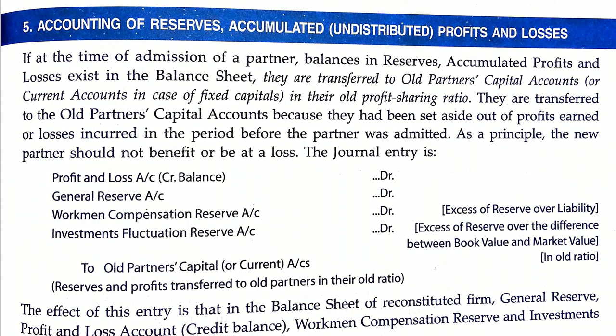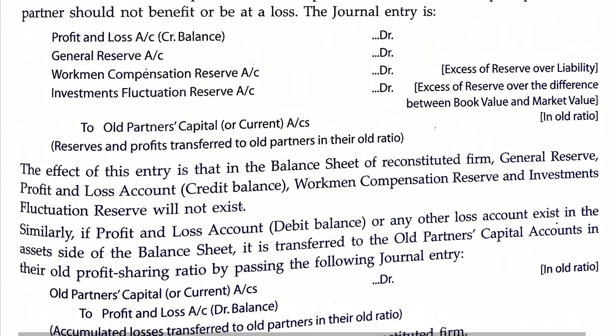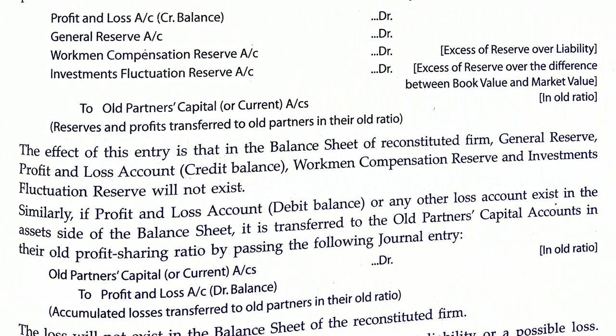The old partners' capital or current accounts are credited because it is undistributed profit. The old partners should get their share of the undistributed profit in the old profit sharing ratio. What is the logic behind distributing the old profit among the old partners at the time of admission? The simple logic is that the old partners have earned that profit in the past, and the accumulated or saved profit is due to the effort of the old partners.